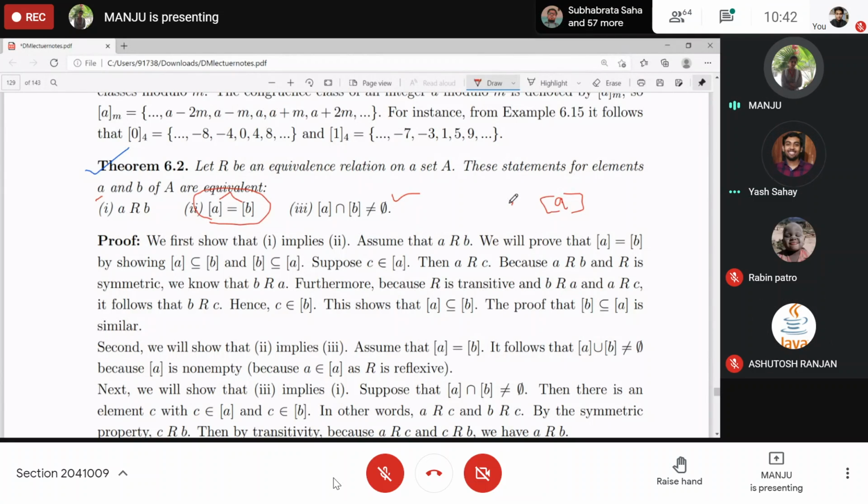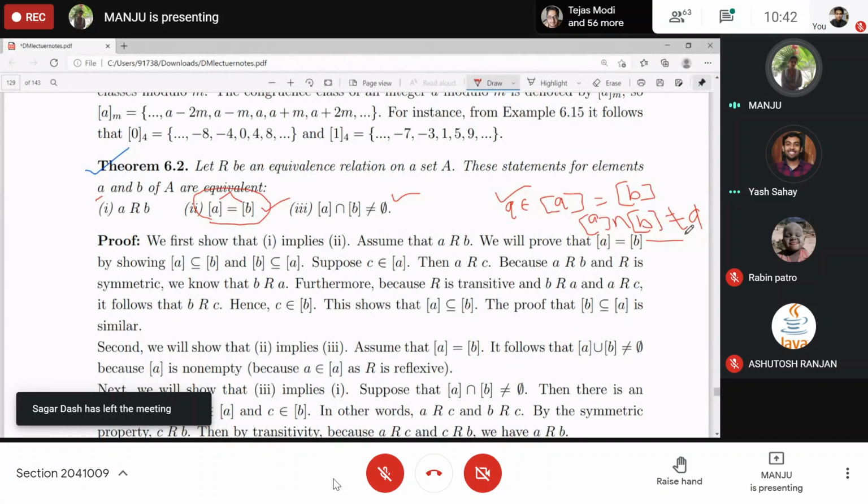Reflexivity says that A belongs to the equivalence class of A, and this is also the same as the equivalence class of B. This is the given thing. So A belongs to both, and the intersection of the equivalence classes of A and B is non-empty. At least one element is present, right? Yes, ma'am.